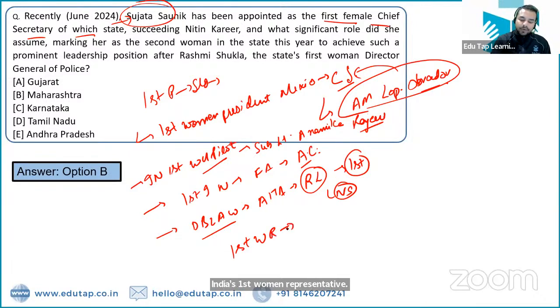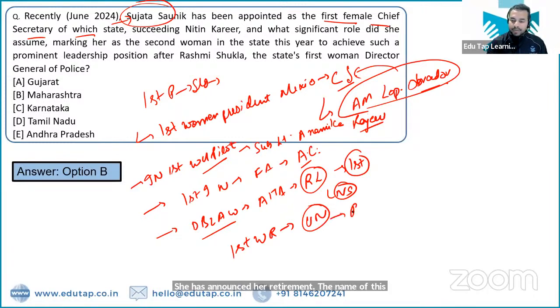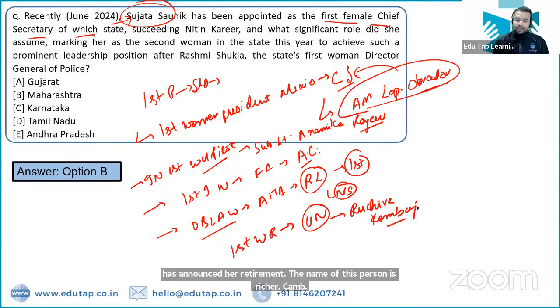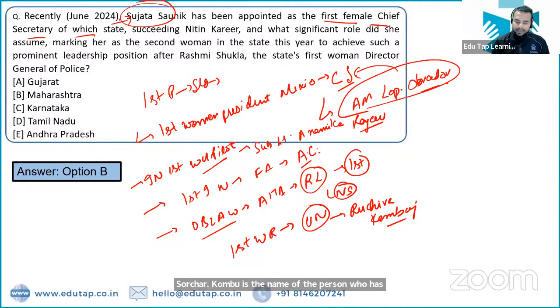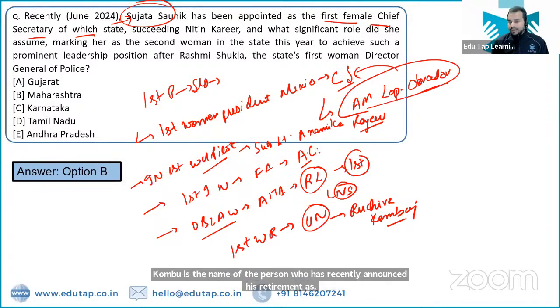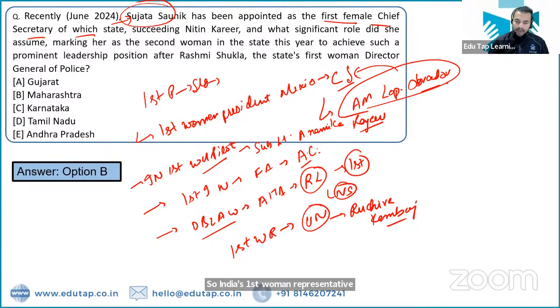Now guys, apart from that, can you tell me India's first woman representative to the United Nations? She has announced her retirement. The name of this person is Ruchira Kamboj. So Ruchira Kamboj is the name of the person who has recently announced her retirement as India's first woman representative, right?